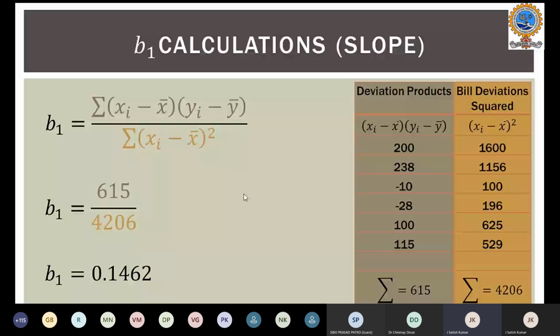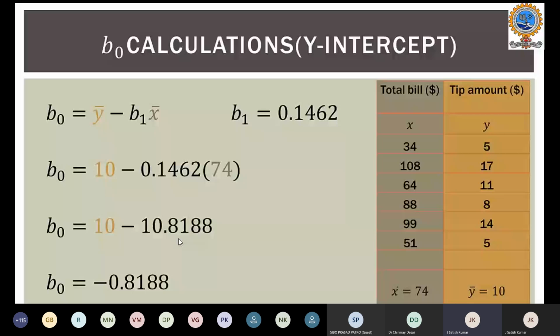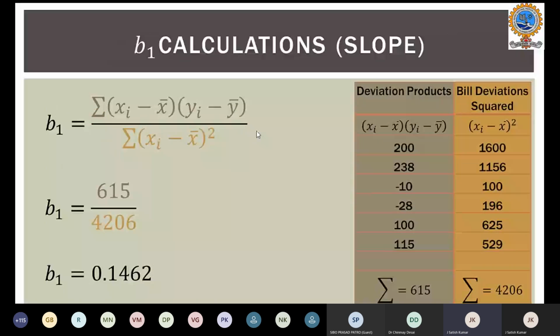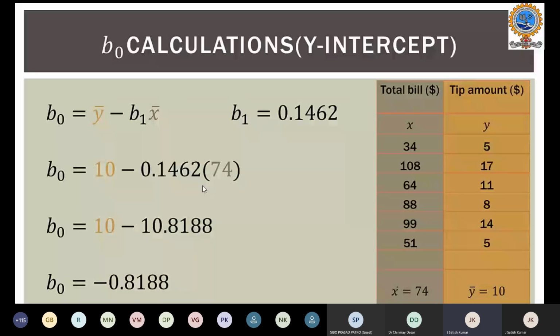Likewise, we will calculate the y-intercept based on y bar minus B1 times x bar. As we determined from the previous equation, the slope is 0.1462, and we'll substitute the slope and the mean value of the total bill in order to determine B0. So you'll get minus 0.8188. This is your y-intercept, so the line meets the y-axis at a negative value, below zero.